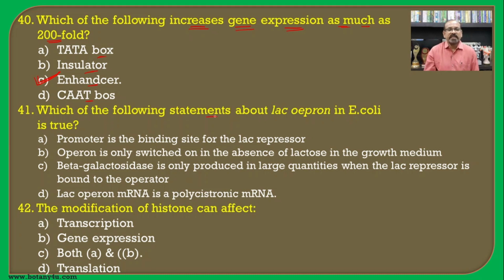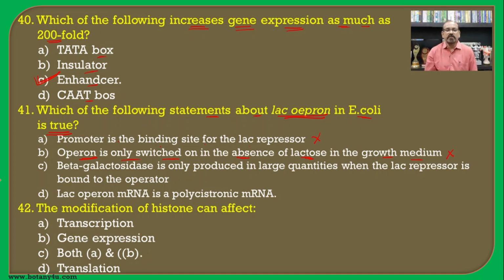Then which of the following statements about the lac operon in E. coli is true? First one, that the promoter is the binding site for the lac repressor, it is the wrong one. Then the operon is only switched on in the absence of lactose in the growth medium, it is also the wrong one.